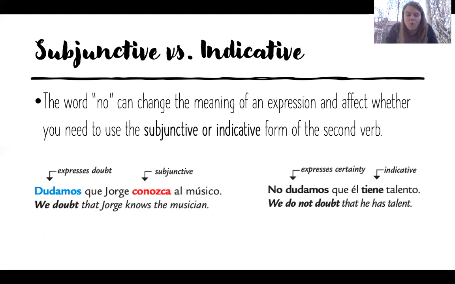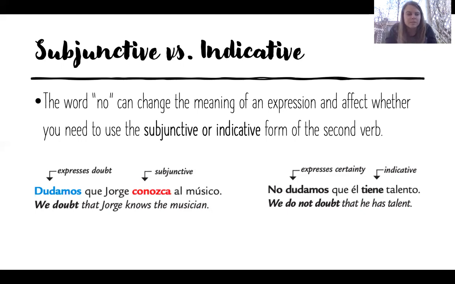So the word no can change the meaning of an expression and affect whether you need to use the subjunctive or indicative form of the second verb. For all of the other phrases that I've shown you, the emotions and the demands and the suggestions, the word no isn't really going to change it. But here it will, because if I'm saying I don't doubt something, then I'm sure of something, and I'm going to use the indicative if I'm sure that something's happened.